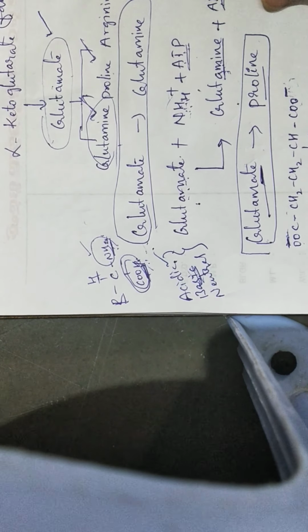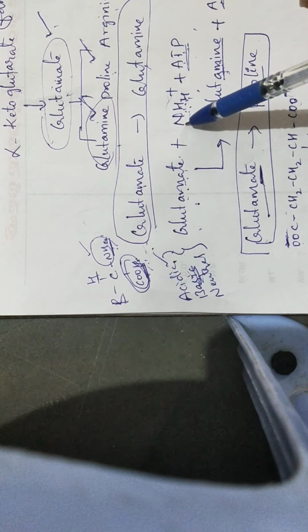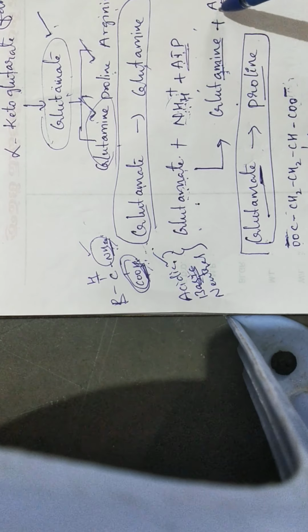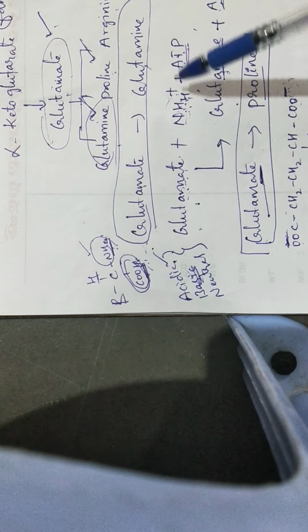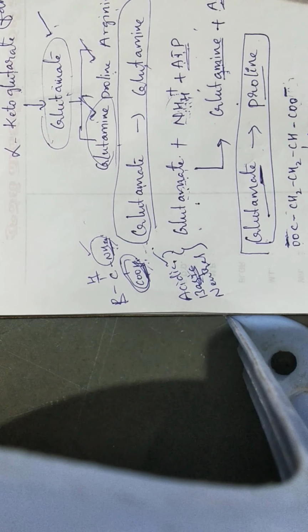Once again I'll repeat. In the alpha ketoglutarate family, from alpha ketoglutarate we get glutamate. This is one amino acid. From glutamate we get glutamine, proline, arginine. Now let's discuss the conversion of glutamate to glutamine. Simple: glutamate plus ammonium ion plus ATP. One ammonia gets added to glutamate, so it becomes glutamine. ATP converts to ADP plus P, and as ammonia is added to glutamate, one hydrogen is eliminated.